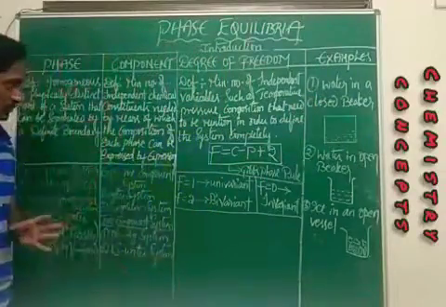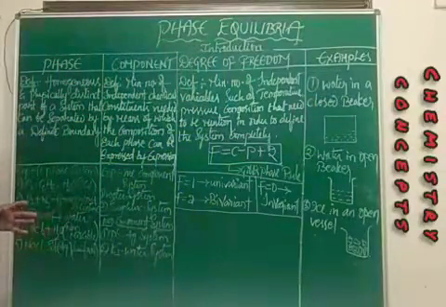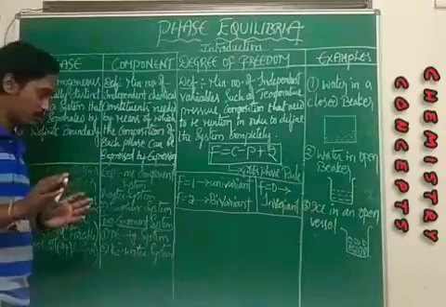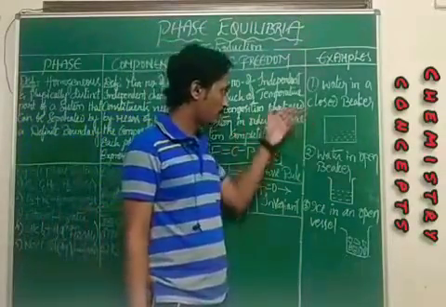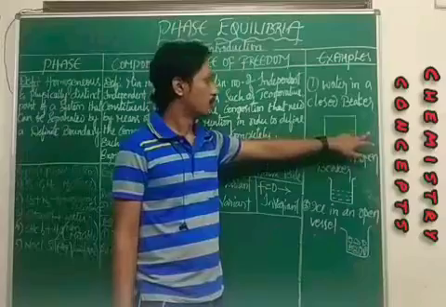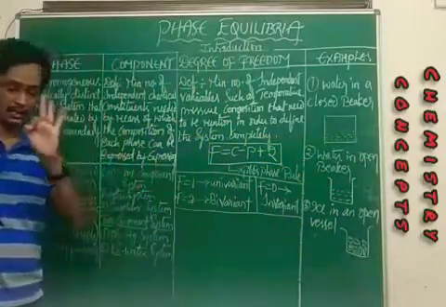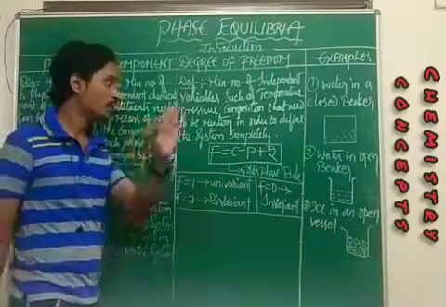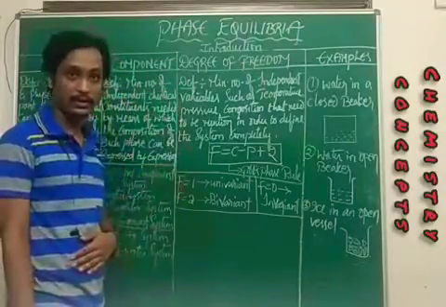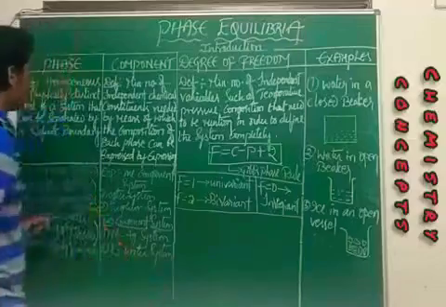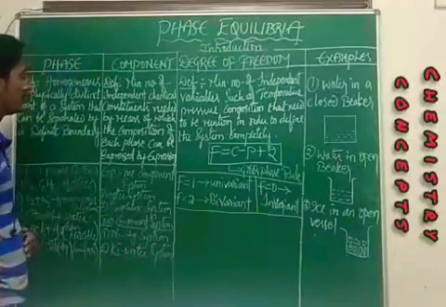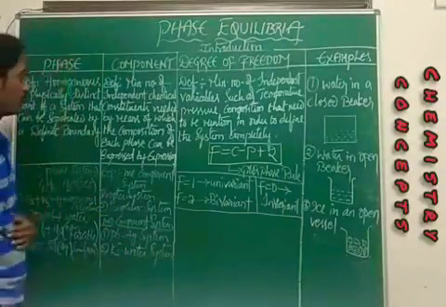So for a phase we can consider solid, liquid and then vapor. All these three constitute a phase. And then coming to component. How can you define a component?